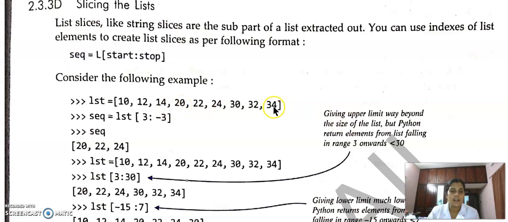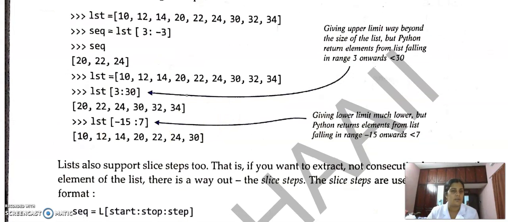And minus 1, minus 2, minus 3. At the minus third position, 30 is there. So 30 is omitted. That means the last index value is omitted. Then the output will be 20, 22, and 24. list[3:30] will give an error because there is no index for 30. So the upper limit is out of bounds.